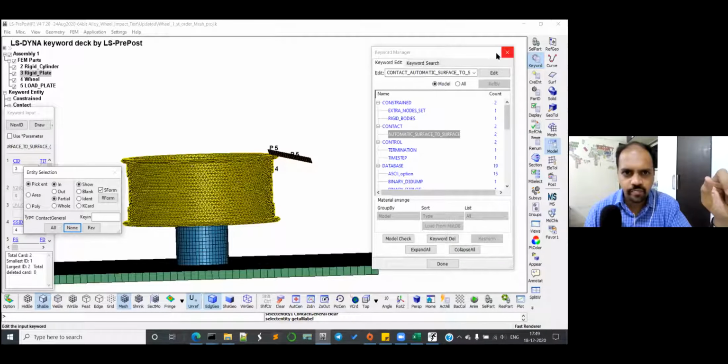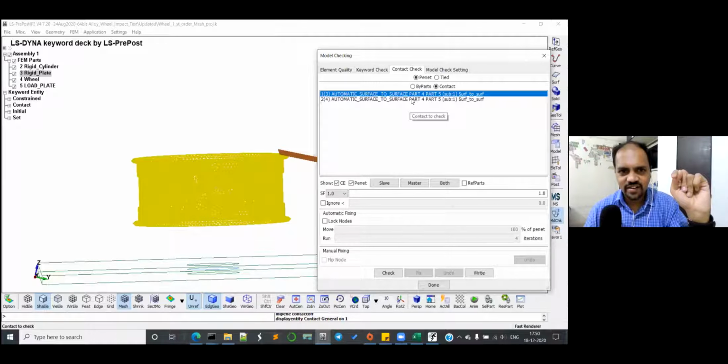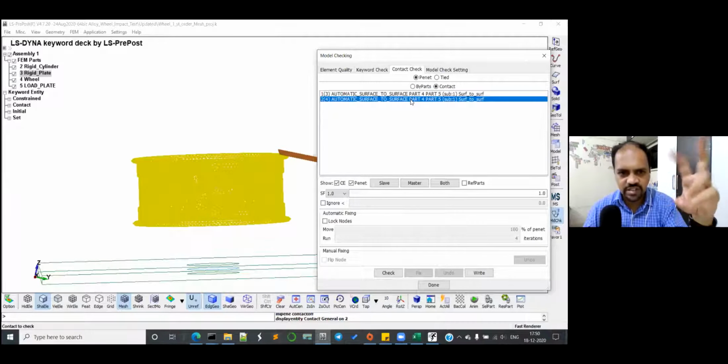Go to contact check. By contact itself we are going to check for it, and click on the check option. Oh, both are the same. Yeah, it's the same contact which happened, I think. Click the bottom there. Yeah, it's the same contact which is getting repeated. That's okay. Click on the check button.